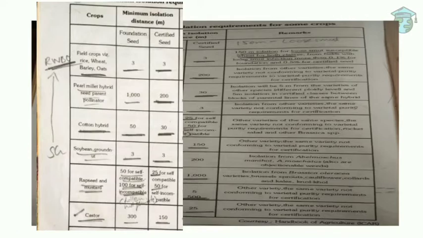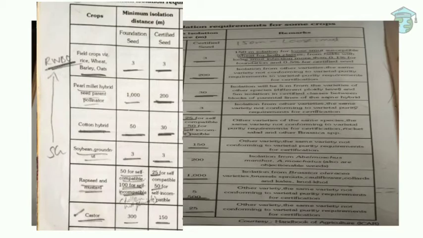So next one, 50-25: tomato and rapeseed and mustard have same minimum isolation distance, that is 50 for foundation seed and 25 for certified seed. Next one, that is cotton hybrid, 50-30, foundation seed is 50, certified seed 30.